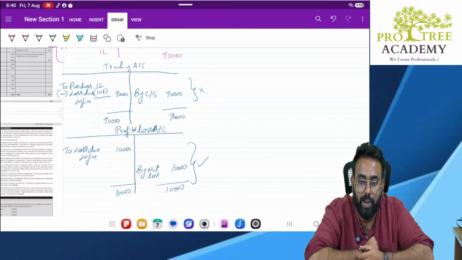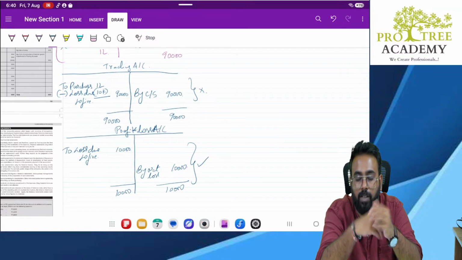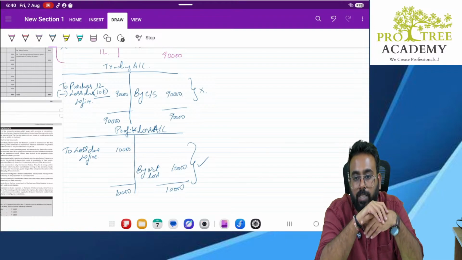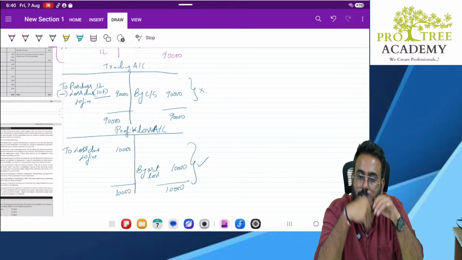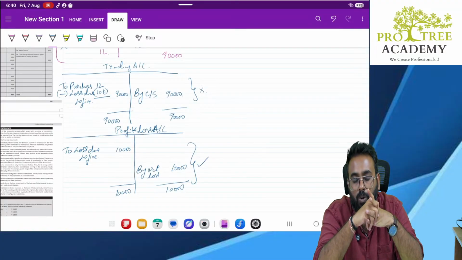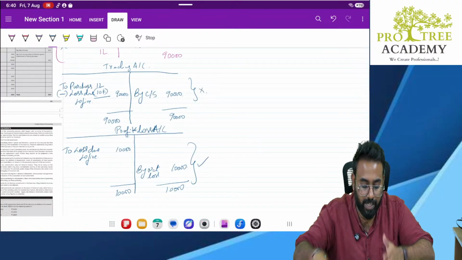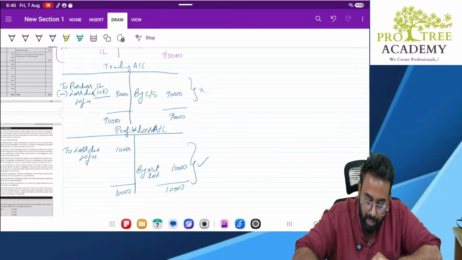You had purchased 1 lakh worth of goods. In that, 10,000 worth of goods is on fire. Now what is remaining? Only 90,000 worth of goods. So what is your net purchases? Only 90,000. Sir, what happened to the remaining 10,000? Yes, you purchased it, but that has become a loss now. So it will not come under purchases, rather it will come under loss. So that loss will be pushed into the P&L account.